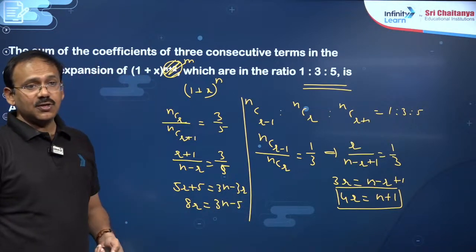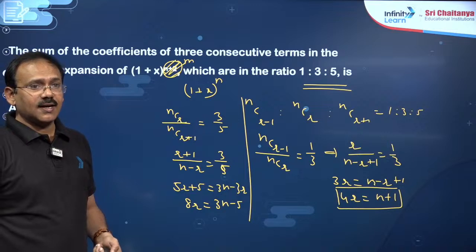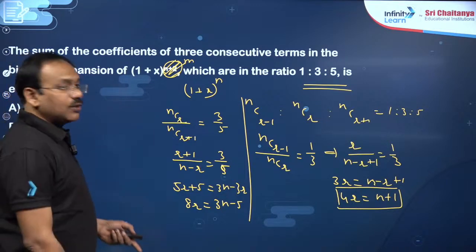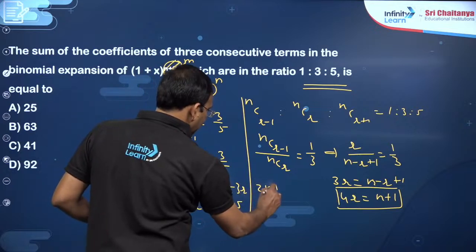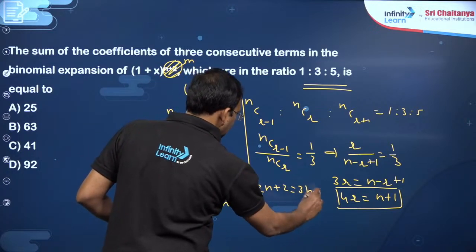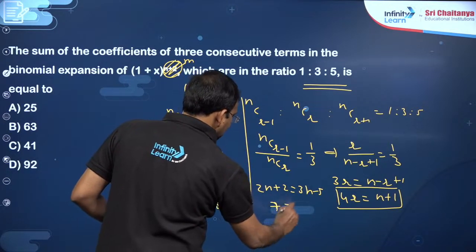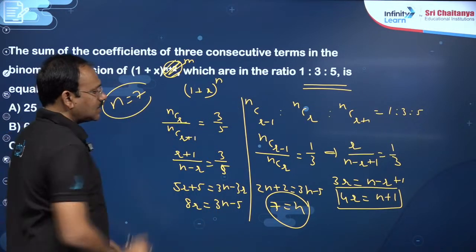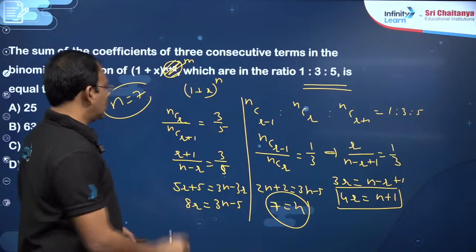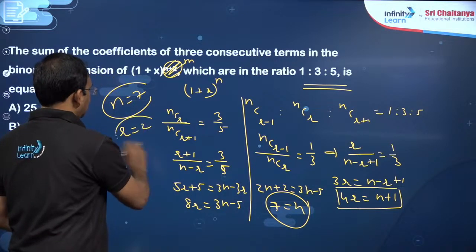So you solve these two equations, dear students. Correct. So 8r is 2n plus 2, which is equal to 3n minus 5. So 7 is equal to n. Correct. So the n value becomes 7. Once n is equal to 7, r is equal to 2, right? r is equal to 2.